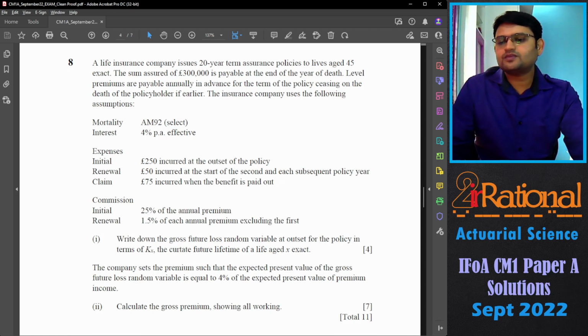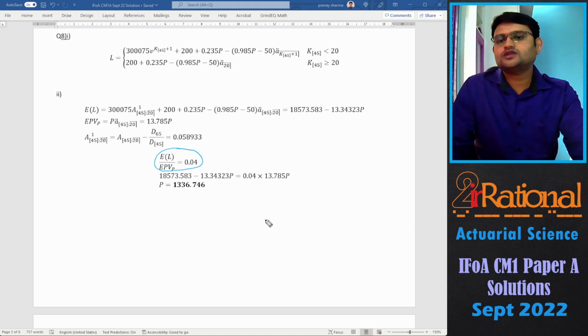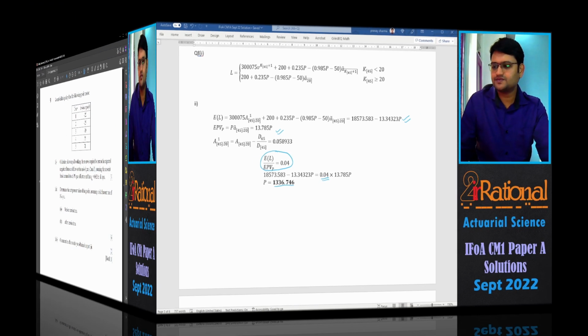Calculate the gross premium showing all working. So here they are saying that the expected value of that loss upon the expected present value of premium must be equal to 4%. So we'll calculate that expected value of loss. We'll calculate the expected present value of premium in terms of P, both of them. And we will equate it in this equation. We get the premium being 1336.746. Let's go to the next question.